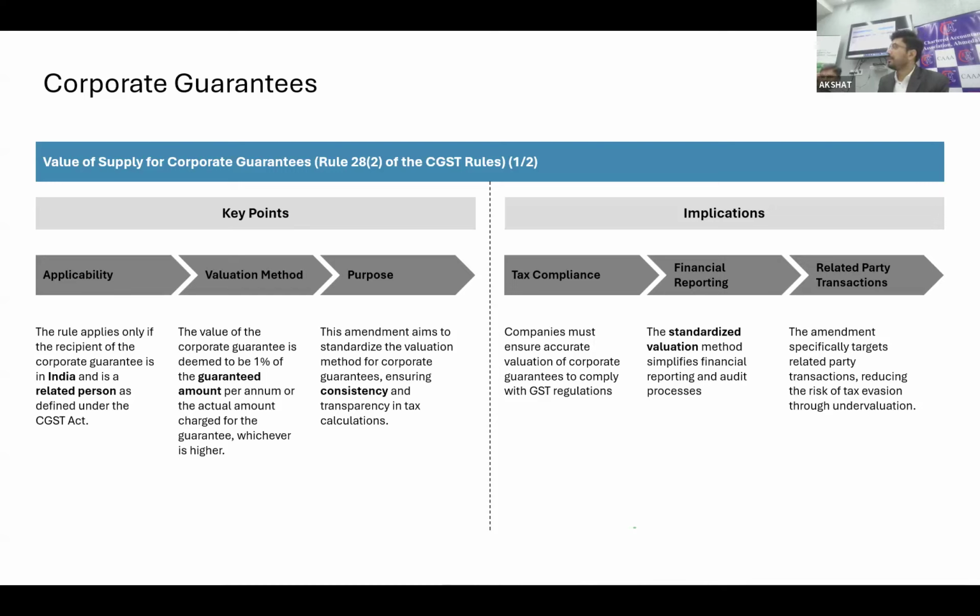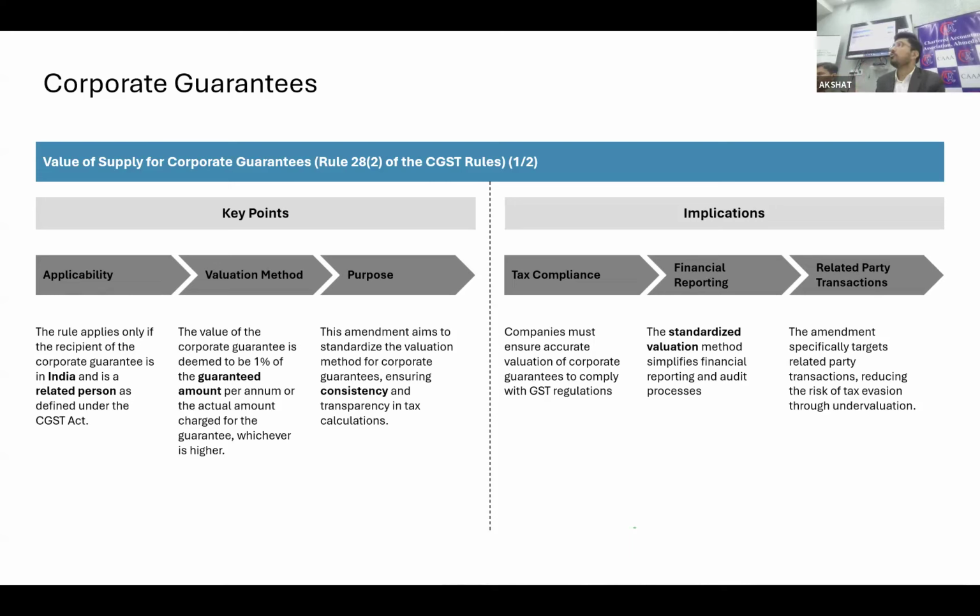23rd October 2023 is the cutoff date. Before that there is one provision, and after that there is another provision. Rule 28.2 has been introduced from 23rd October 2023. After that, they have provided the value itself, and the value is 1% of the guarantee offered. So this is the value on which you need to pay tax. That is the first point. What about before that? Before that, you have to go with the general rule.